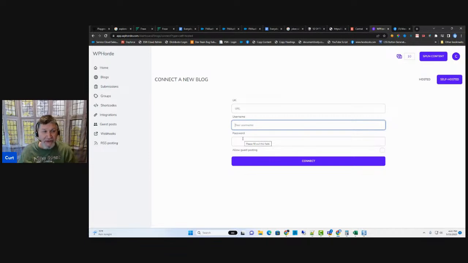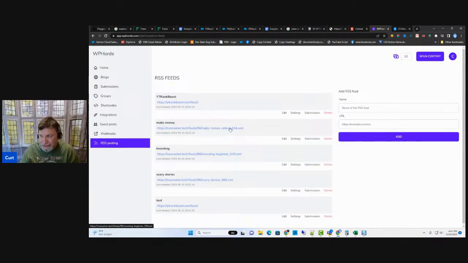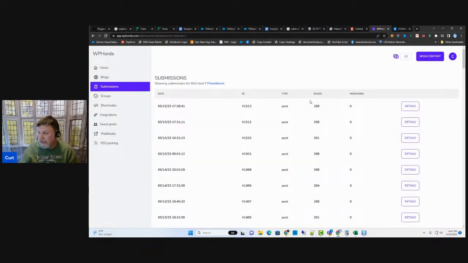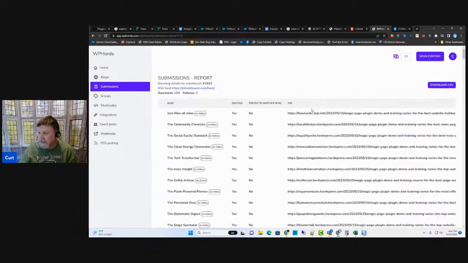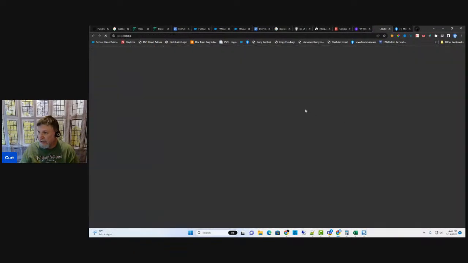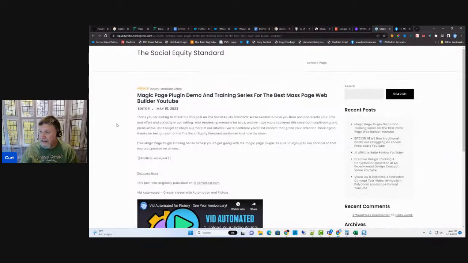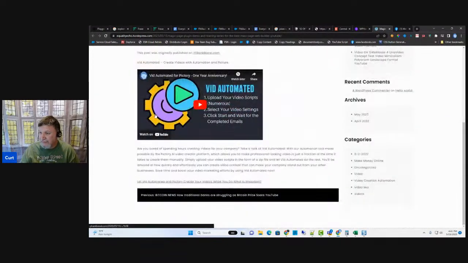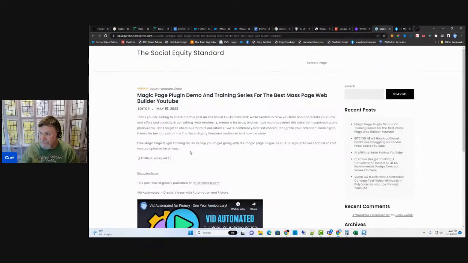It is very powerful because Google even says even subdomains have their own ranking juice. So RSS posting, huge, huge, huge advantage because, I'll come over here to submissions and we'll just take a look at a few. I'm going to click on details and click on one here, and you can see it's actually posted there. There's the bottom portion.